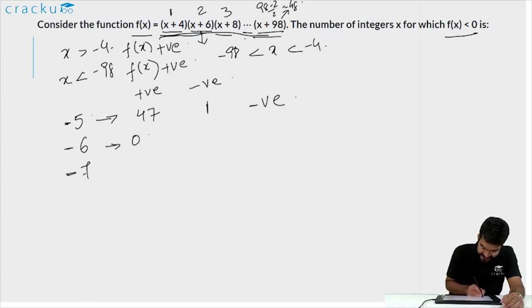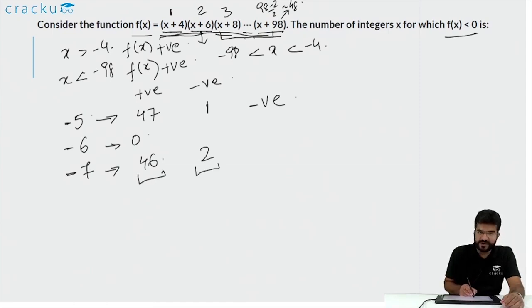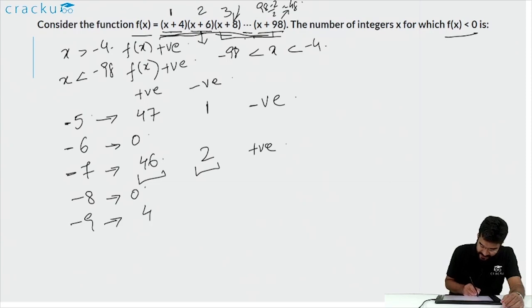If x is equal to minus 7, the number of positive terms will be 46. There will be only 2 negative terms, which are x plus 4 and x plus 6. Therefore, the entire product will be positive, because the product of 46 positive terms will be positive and the product of two negative terms will be positive. Similarly, if x is equal to minus 8, the product will be 0, as x plus 8 will be 0. And once x is equal to minus 9, you will have 45 positive terms and 3 negative terms, and hence the entire product will be negative.